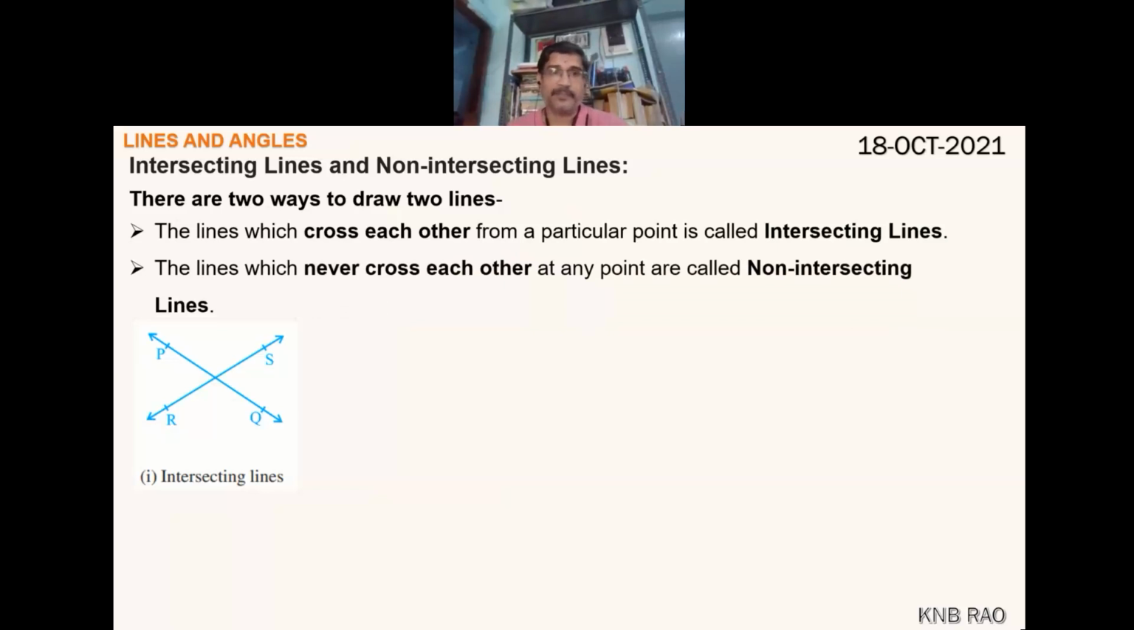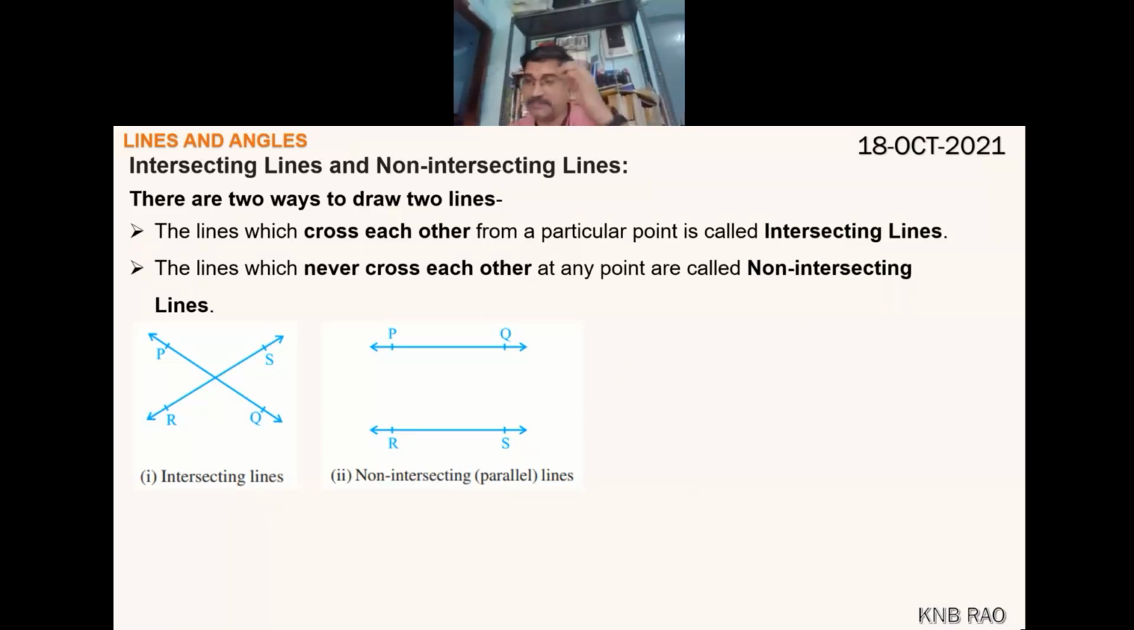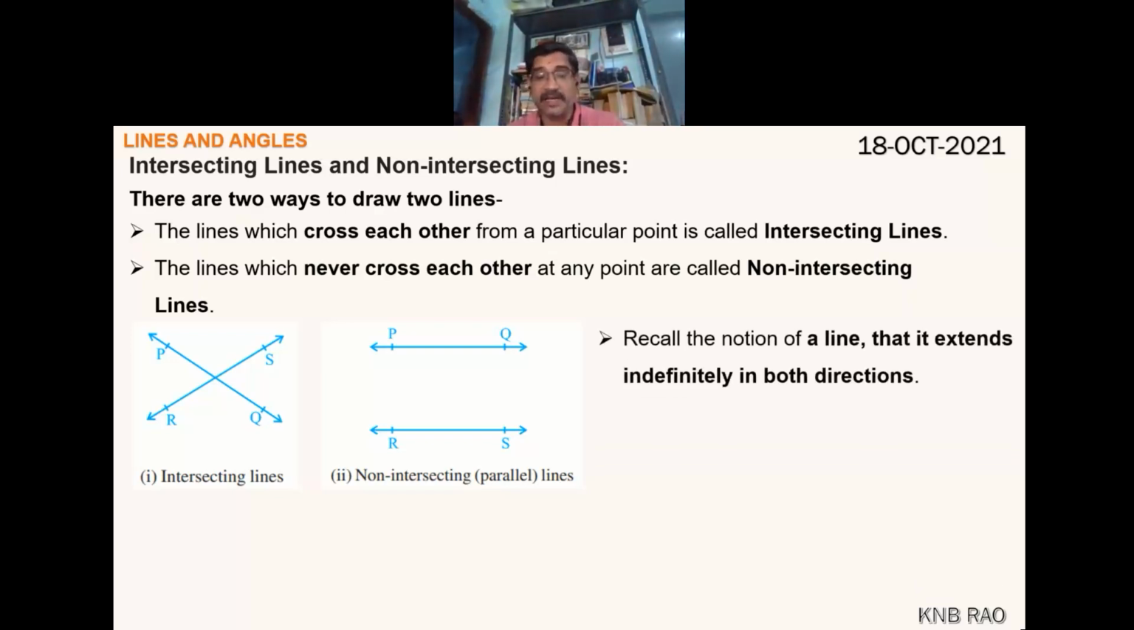We can draw another way. The two lines never cross each other, however far they are extended. Such lines are called parallel lines. Non-intersecting lines drawn on one plane are called parallel lines.